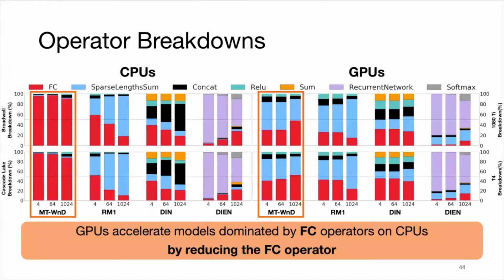The first insight that I have is if a model is bottlenecked by fully connected operations on a CPU, deploying this model on a GPU will give us significantly better performance. We can see this from this operator breakdown by how much the GPU accelerates the fully connected operation. For example, if you look at the right side of this figure, on the GPU operator breakdowns, the percentage of the red bar is decreased.